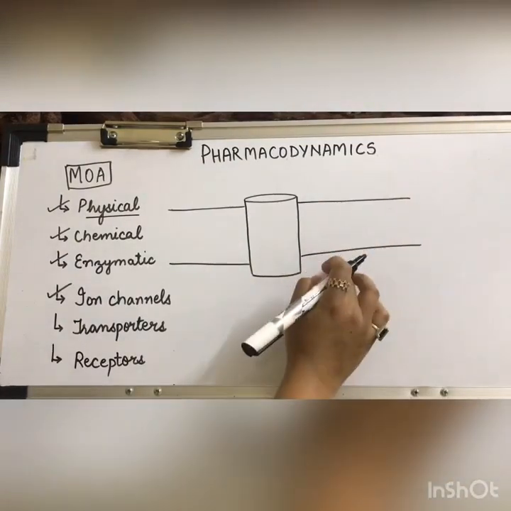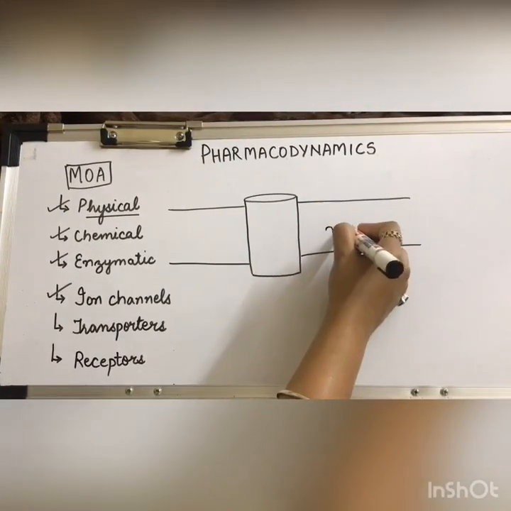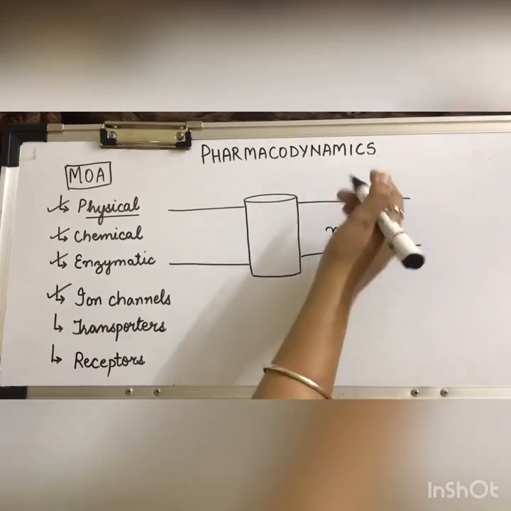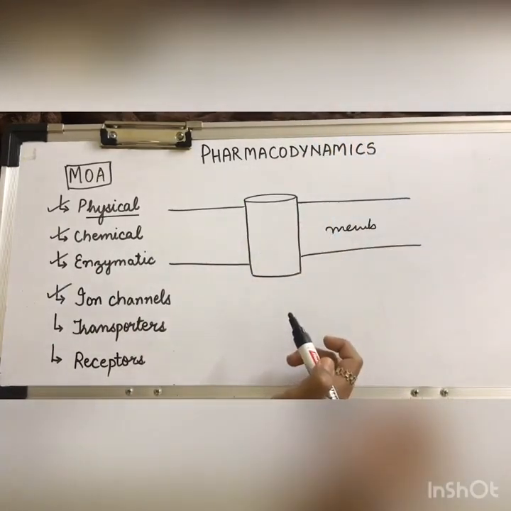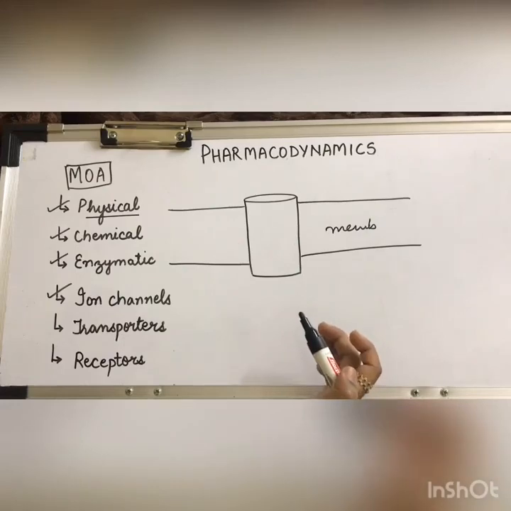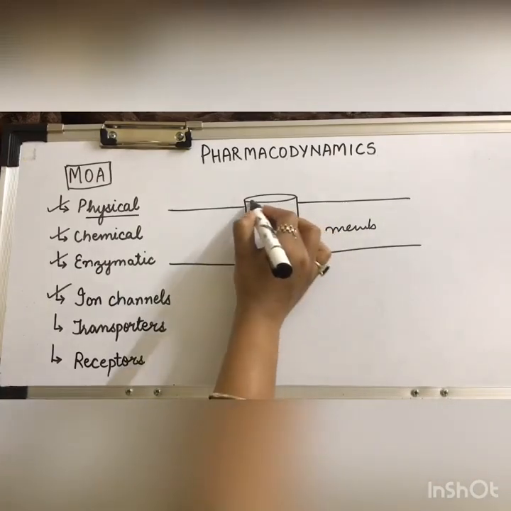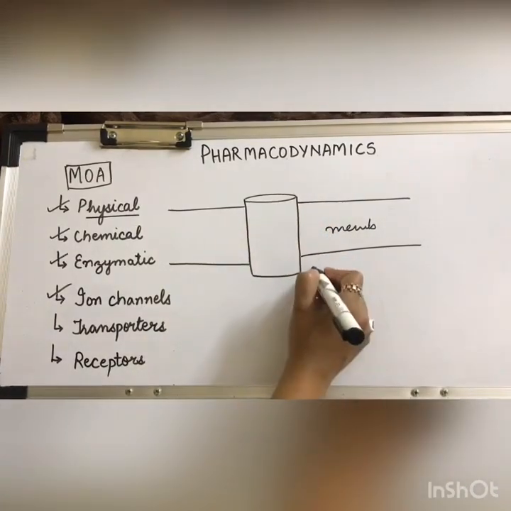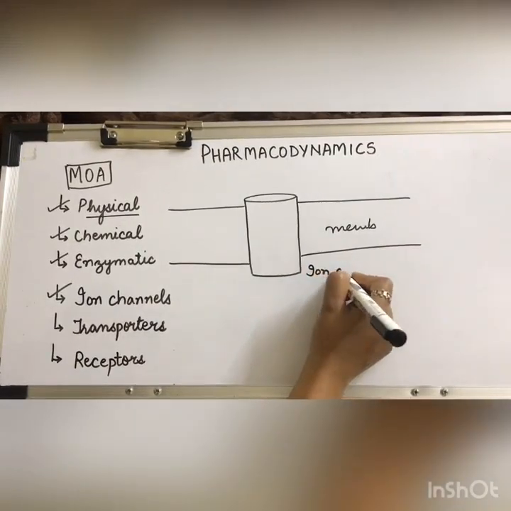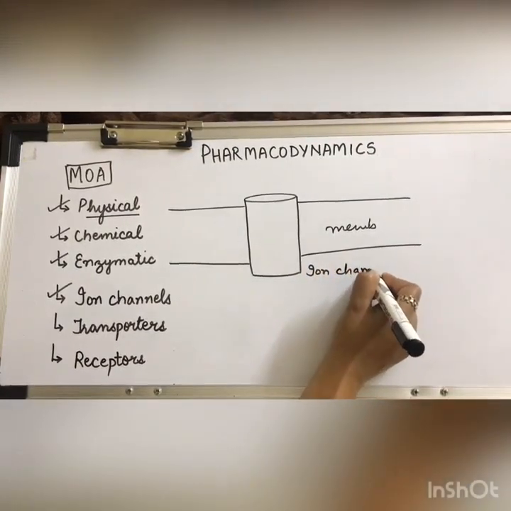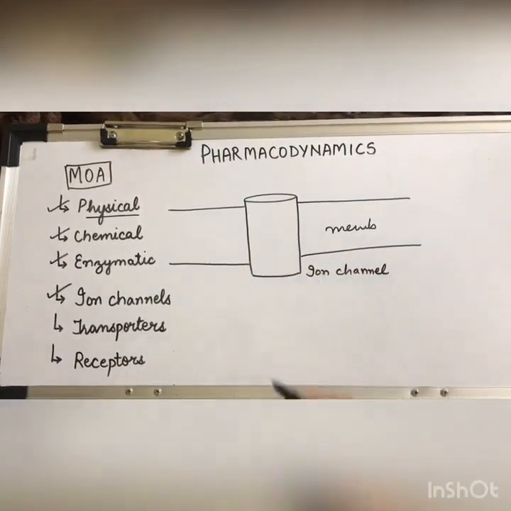Non-lipophilic substances cannot cross through this membrane. So for the passage of these non-lipophilic substances, there is a presence of ion channels on them, and they allow the passage of selective ions through them.